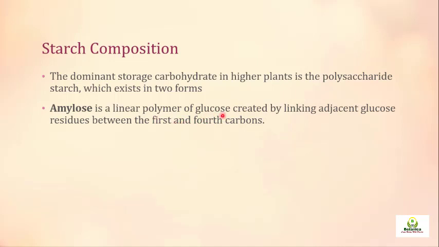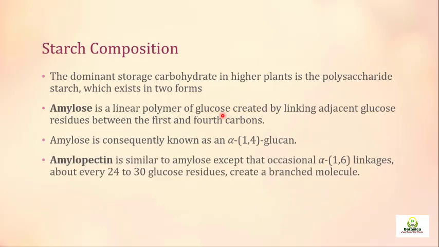One molecule of glucose is joined to the other by the linkage which we call alpha 1,4 glycosidic linkage. Amylopectin is similar to amylose in that there is an alpha 1,4 glucan linkage, but there is an occasional alpha 1,6 linkage. This alpha 1,6 linkage makes it a branched molecule, and the branching occurs every 24 to 30 glucose residues.